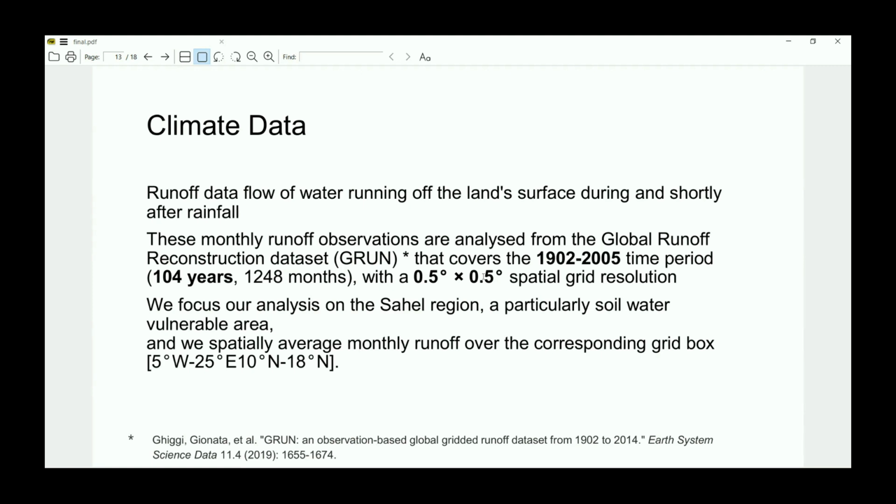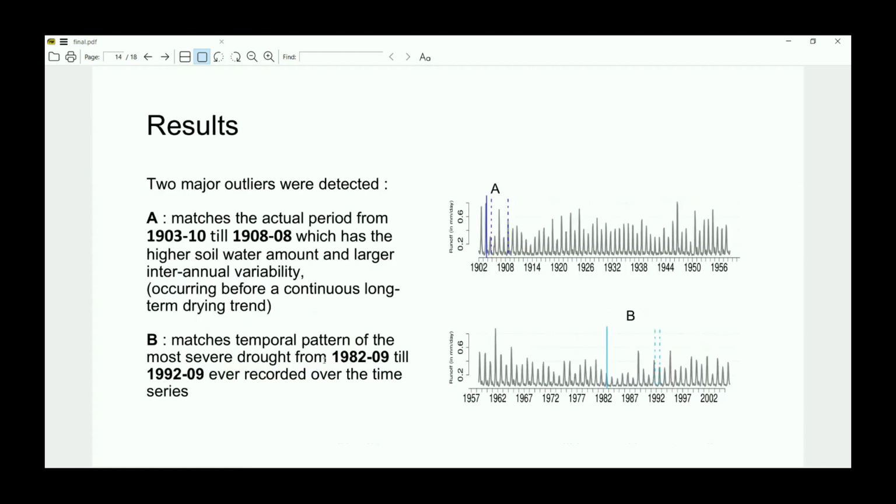We focus our analysis on the Sahel region in West Africa, particularly a soil water vulnerable area. So what we did is take this box. We can see this box. We average all the monthly runoff data and generate a single time series. This result represents the top two prominent discords we detect.